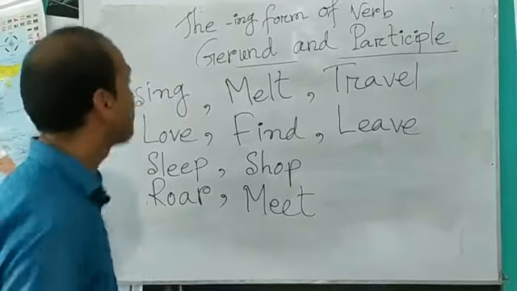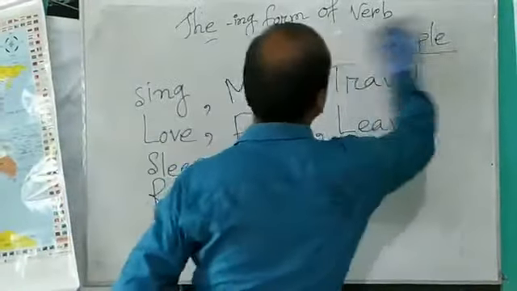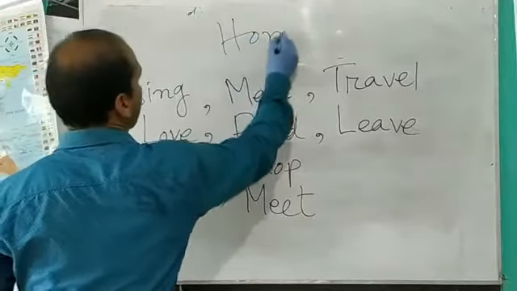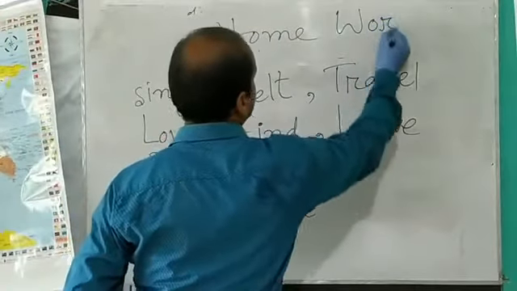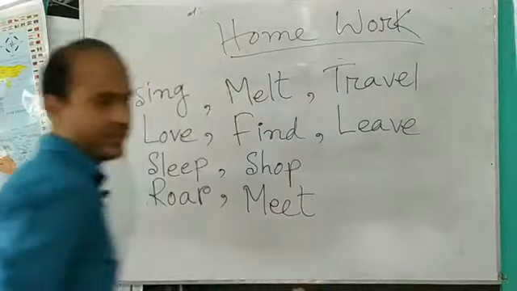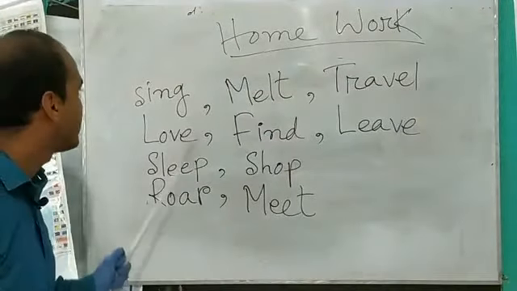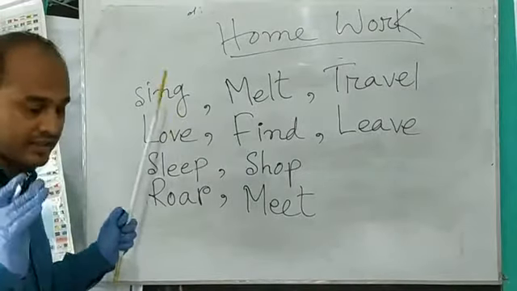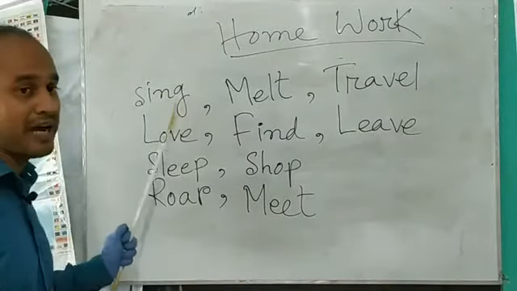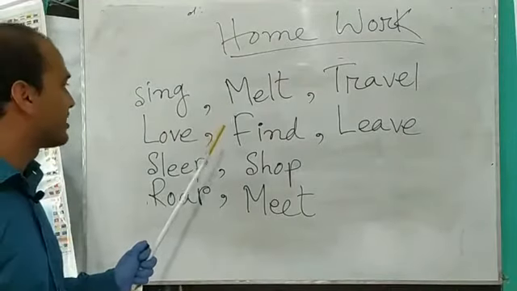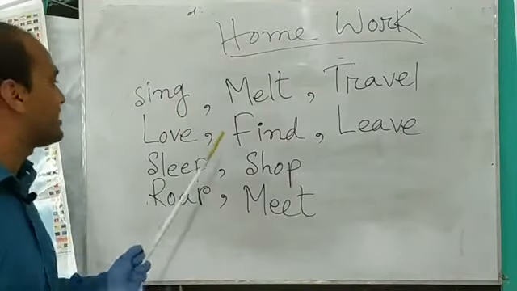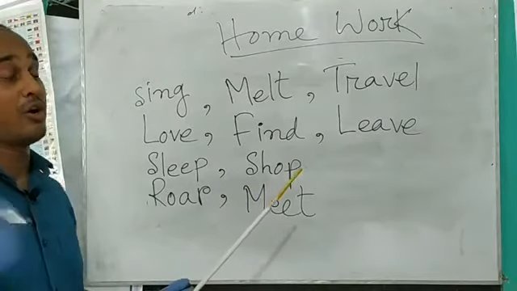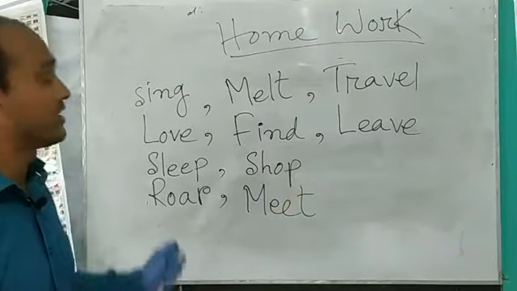You have to make your homework with these verbs. This is your homework, so please pay attention. You must write down each verb using ing, and this verbing must be a gerund or a participle in the sentence.